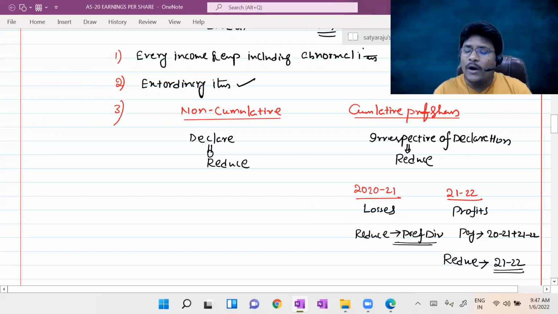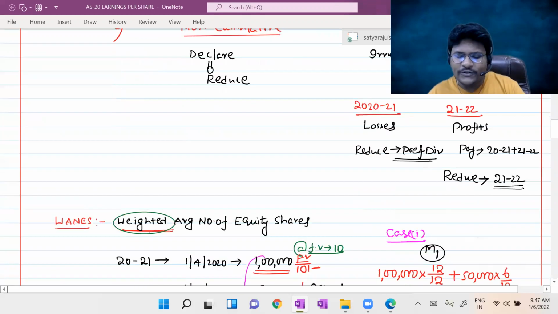One more important point to remember: if you did not pay the cumulative preference dividend in the previous year, you may pay it in the current year along with the current year preference dividend. But for the computation of earnings per share, you should only reduce the current year dividend. You should not reduce the previous year dividend. That point we also mentioned.